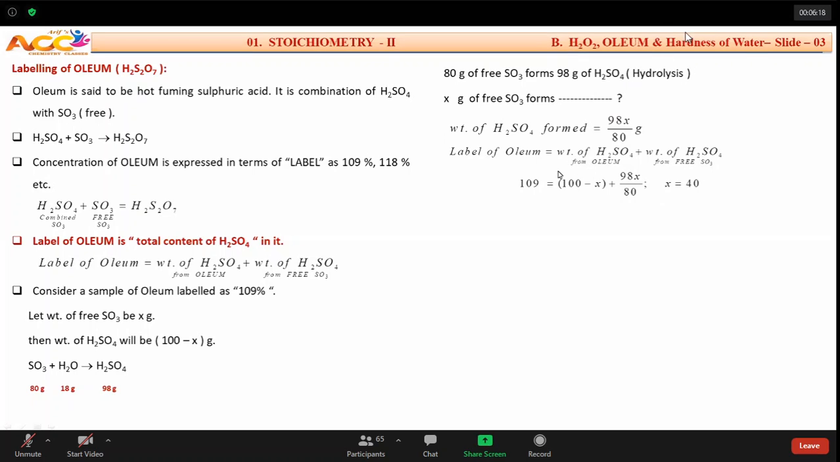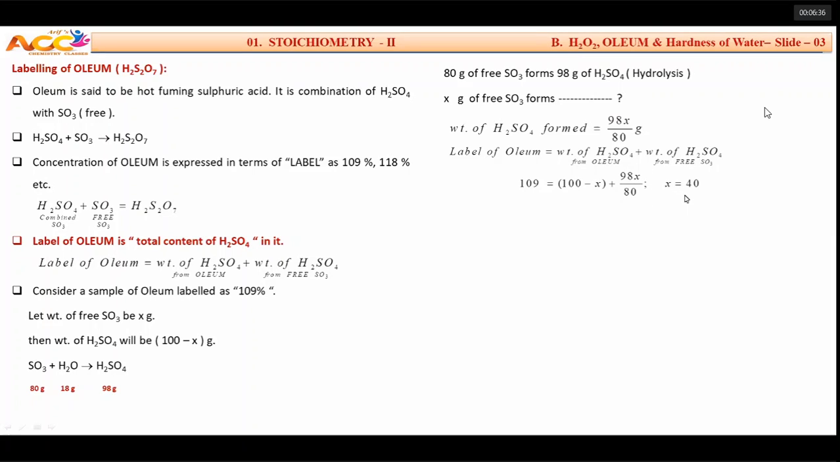What is the label? The label is known as 109. What is the meaning of that? Weight of sulfuric acid, you said, 100 minus X, plus the weight of newly formed sulfuric acid, 98X by 80. If you simplify this whole equation, you get X equal to 40. What was X? X is the weight of sulfur trioxide. So according to your understanding, I will not accept beyond 100. Yes, you are right. Now let us see how to accept it.